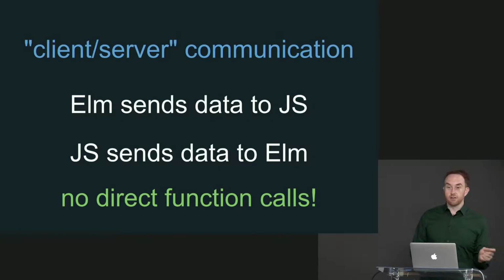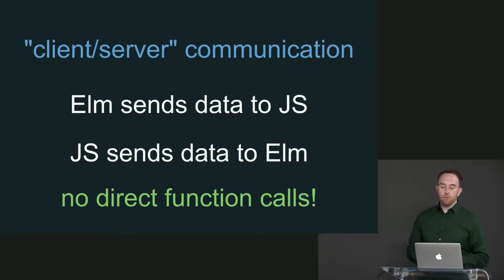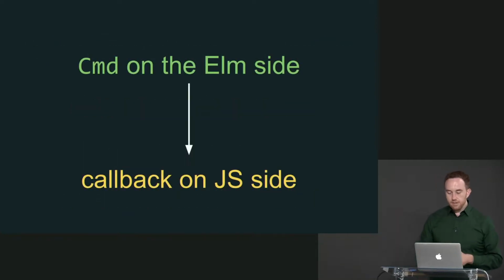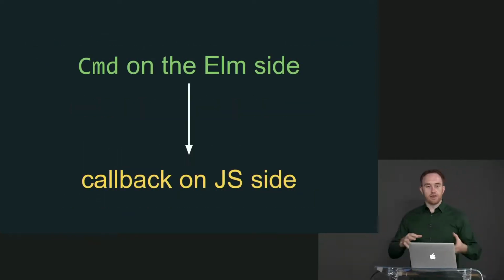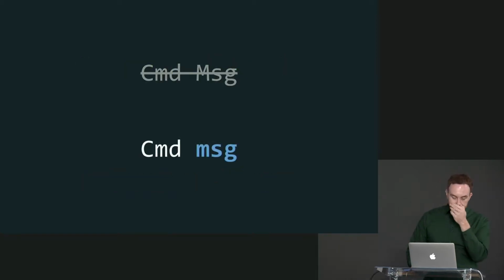There's no direct function calls at any point in this. So you cannot, in the middle of an Elm function, say, hey, call math.random. Can't do it. Instead, we're going to use commands and subscriptions exclusively to communicate with JavaScript. So there's sort of two ways that this goes. When you send a command from the Elm side, that's going to result in a callback being fired on the JavaScript side. So here's our command that we're sending.